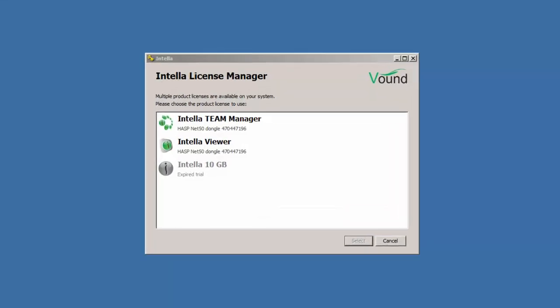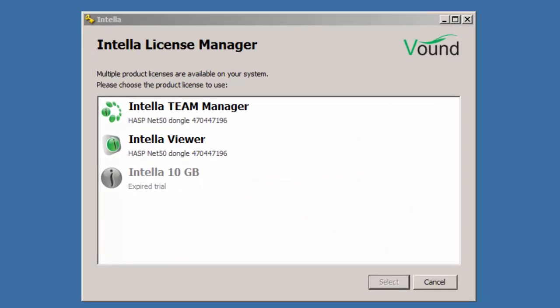When you open Intella, the License Manager window may open. This depends on which products are assigned to your license dongle. In my case I have Team Manager and Viewer installed, so the License Manager is shown so I can select the product I want to use. Intella Viewer cannot be used to create a new case, so we will open Team Manager.